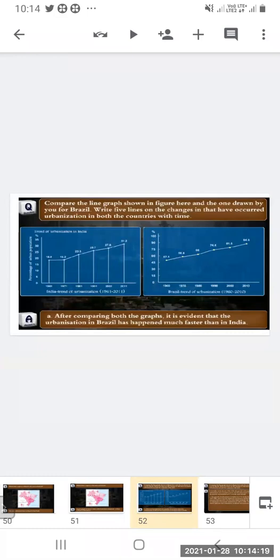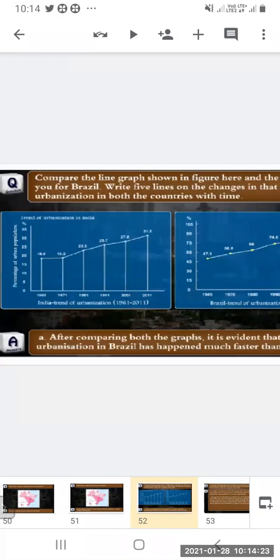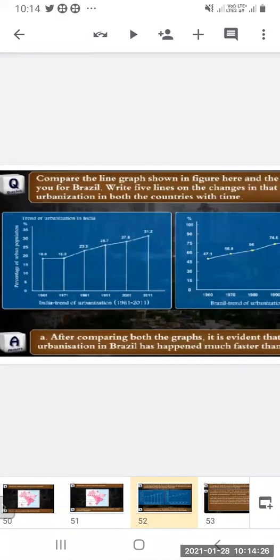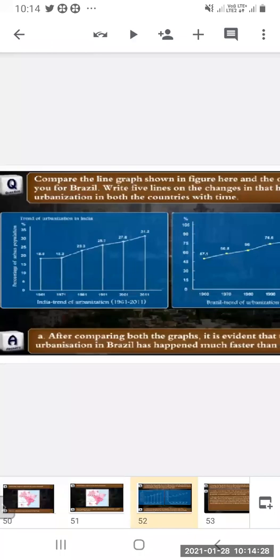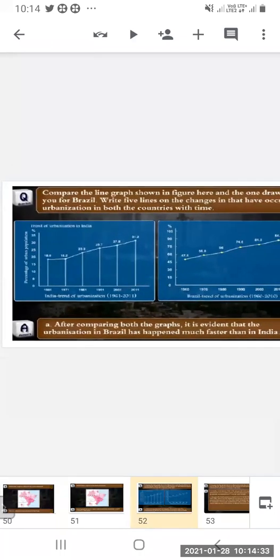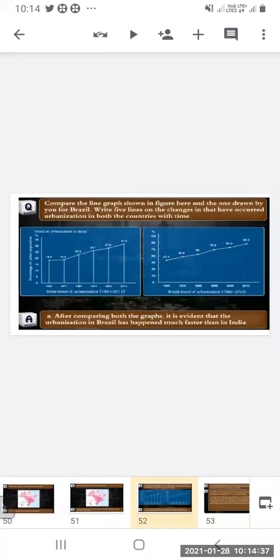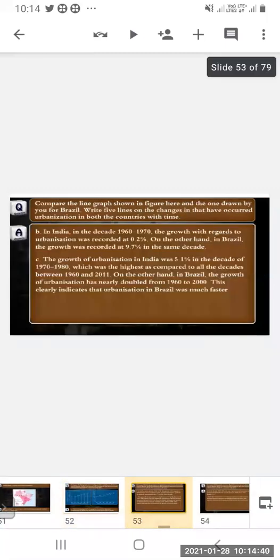See, you can see here in 1961 it was just 18.8, and it increased slowly, which is very less compared to Brazil. Brazil in 1960 was only 47.1, then it went to 56.8. So in Brazil, urbanization is faster than India. Now, in India, in the decade 1960 to 70, the growth of urbanization was recorded at 0.2. The growth rate was just 0.2%.